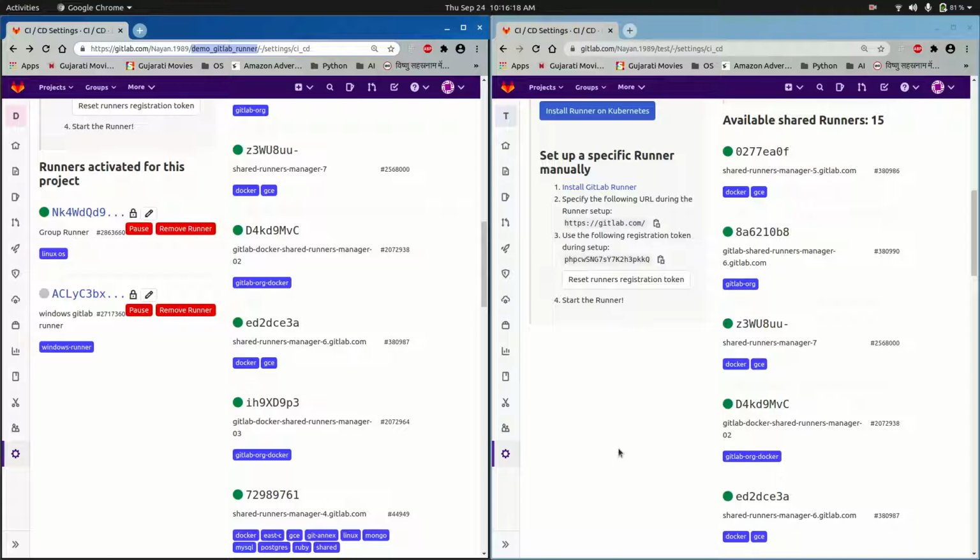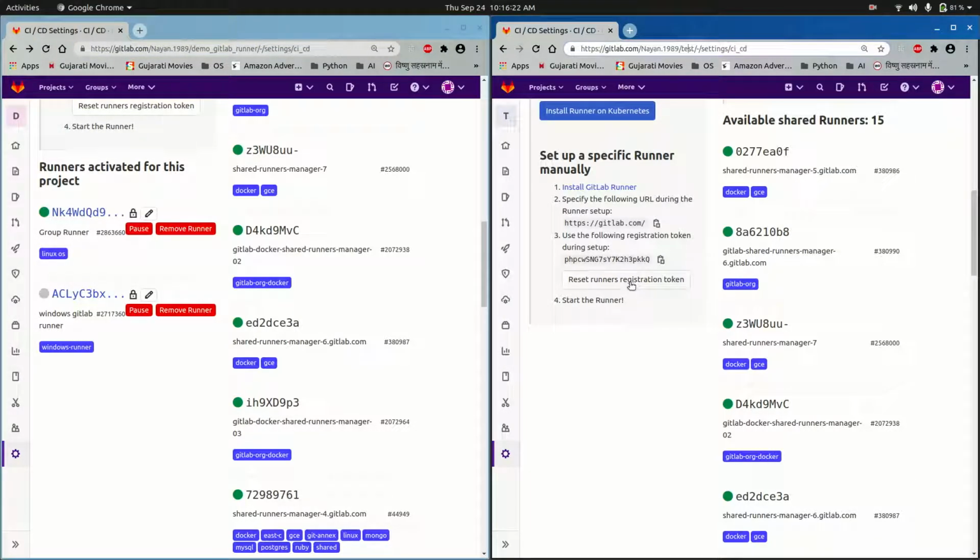Okay, now what we will do is, this is a test project. So I will go to the root directory of my test project and assign a job to the GitLab runner of demo GitLab runner project.